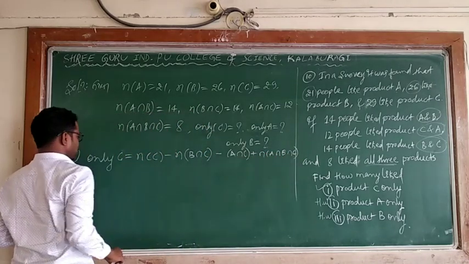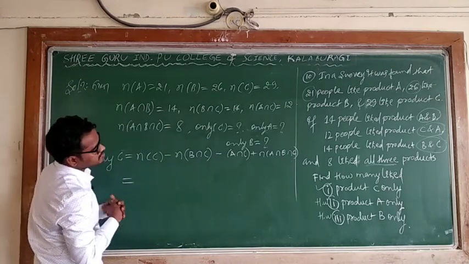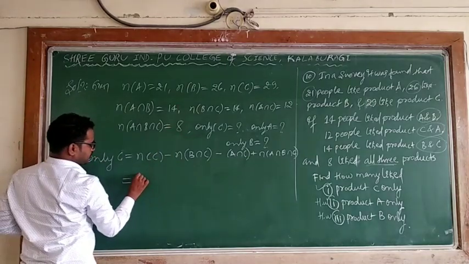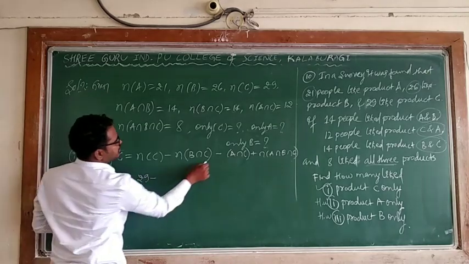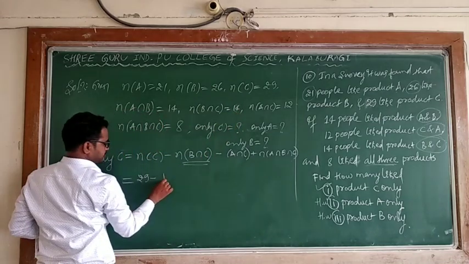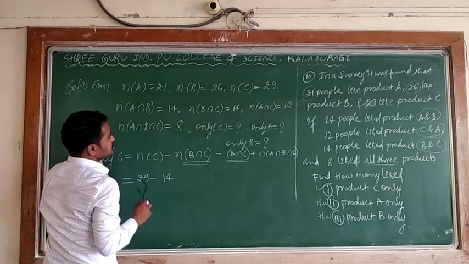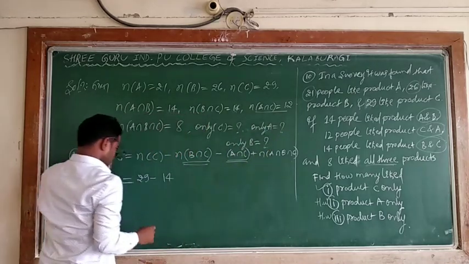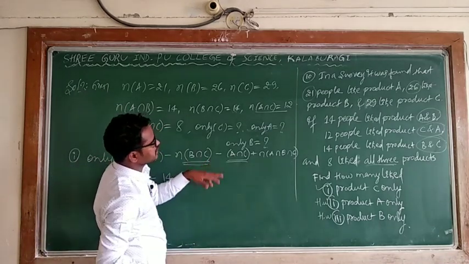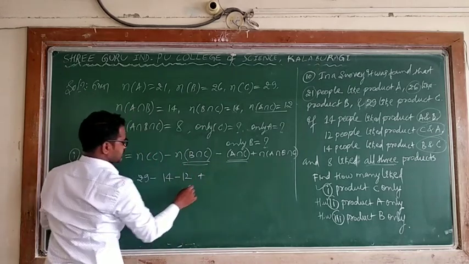So here, what is n of C? N of C is given as 29, minus n of B intersection C. B intersection C is 14. Minus n of A intersection C. A intersection C is given as 12, plus n of A intersection B intersection C. N of A intersection B intersection C is given as 8.